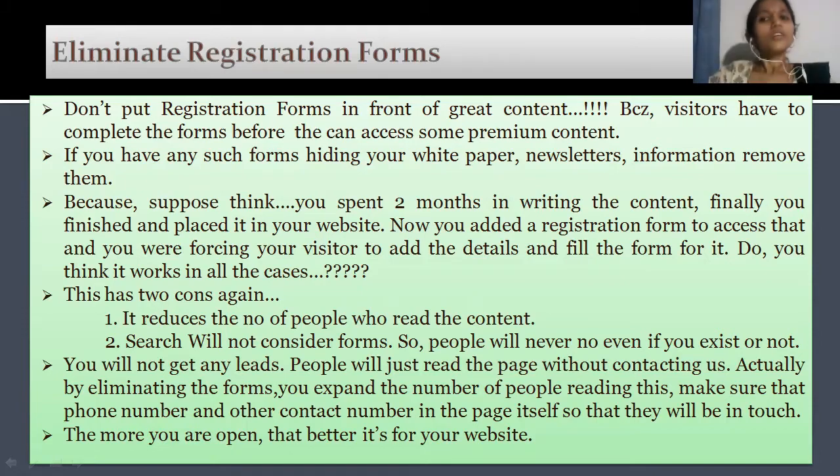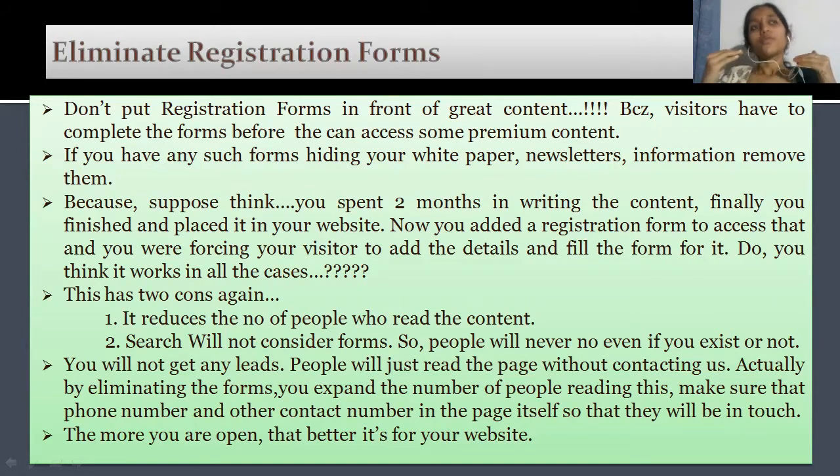You can put your registration forms directly in the website page, at the bottom of the home page, but don't force the visitor to fill in the registration form before he can access the website. Don't keep these kinds of circumstances for the visitor. Let him land on your home page, make him convinced or educate him on why your product is valid. Come to the bottom of the page, then ask him to fill in the details. If he's really interested, he will fill in the details and you'll have the contact details. You can start a conversation with them.